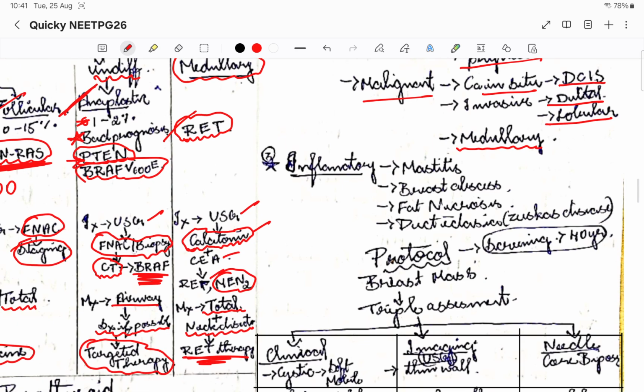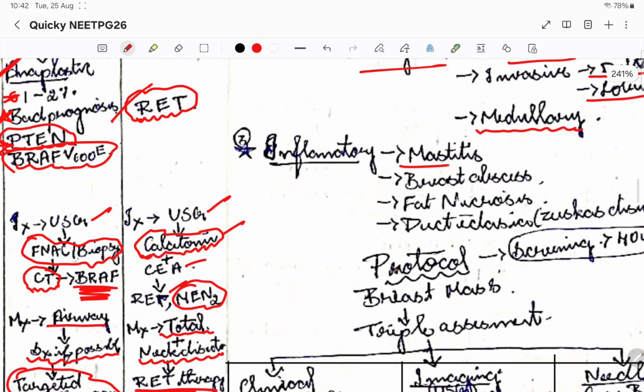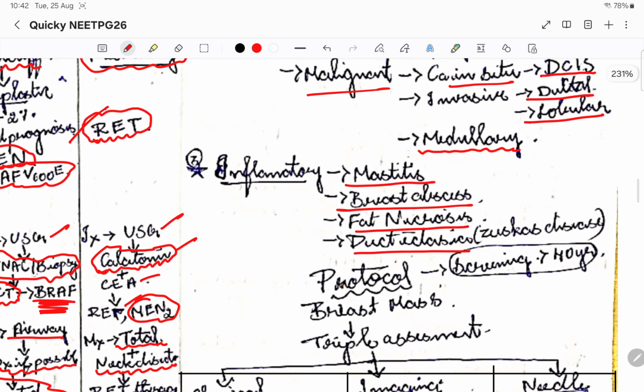Then coming to inflammatory masses, it can be mastitis, breast abscess, or fat necrosis, or ductectasia, okay? So this is also called Zuska's disease, okay? Ductectasia is also called Zuska's disease. So in these inflammatory masses, it will be painful and redness will be there. So this is how we can differentiate between the masses, whether it is a solid mass or an inflammatory mass, okay?